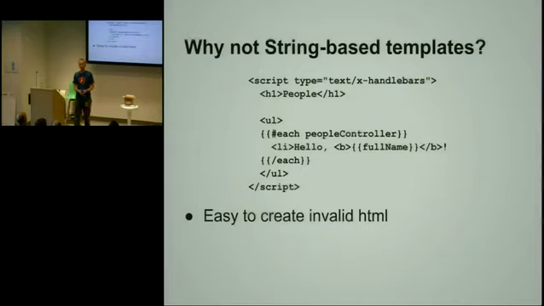I was rewriting a Backbone application the other day, and they have all these little fragments all over the place, and they were including them. And when you have all these little fragments, because you have to have them, not because you want to have them, then it's very easy to nest li into a div or put divs into a ul, because you just don't know. There are so many little pieces that it's hard to create a big picture of how all these templates are going to be combined.